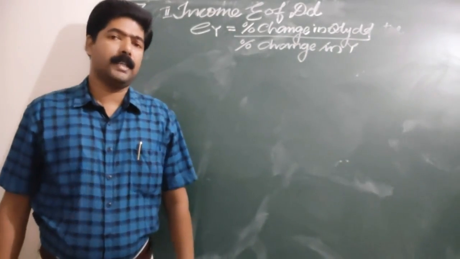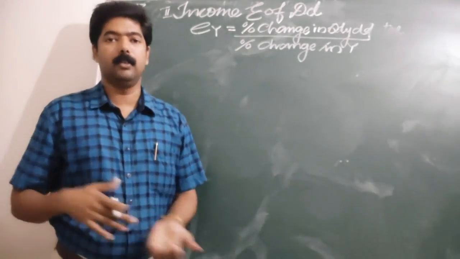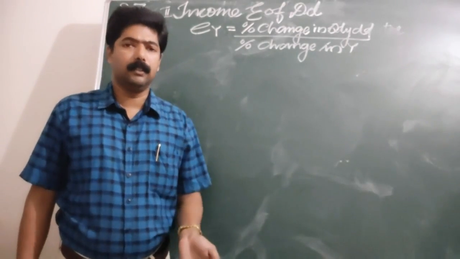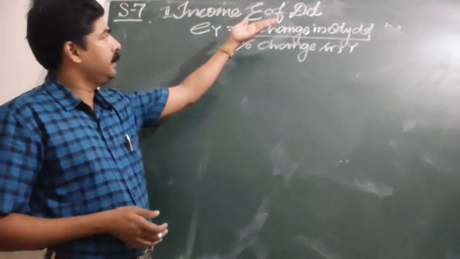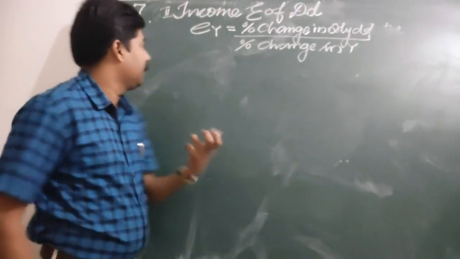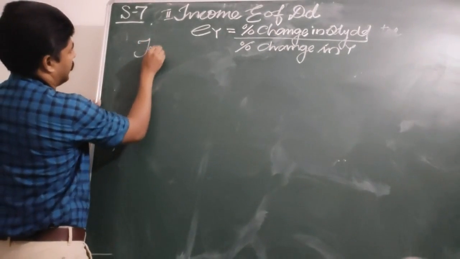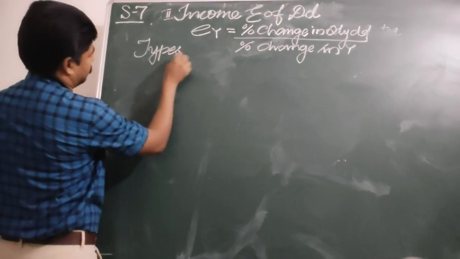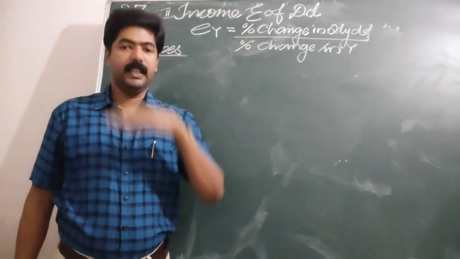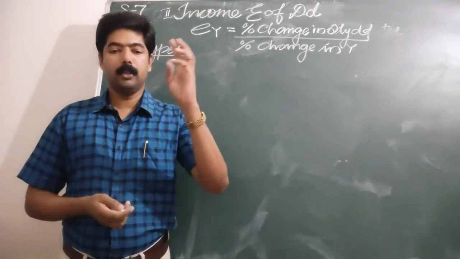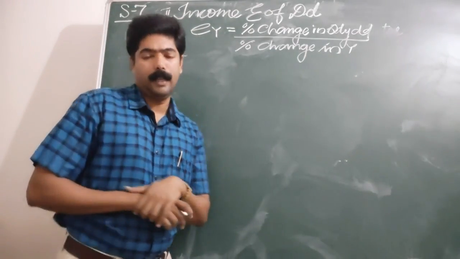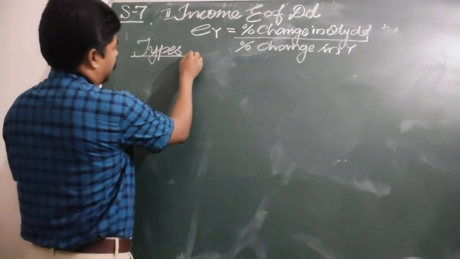Here we are not going to study the calculation of income elasticity because it is out of syllabus. We will study elasticity only in the proportionate method, or percentage method. So here we studied what is meant by income elasticity, and now we will see the types of income elasticity. The next heading is types. We have three important types: positive income elasticity, negative income elasticity, and zero income elasticity.